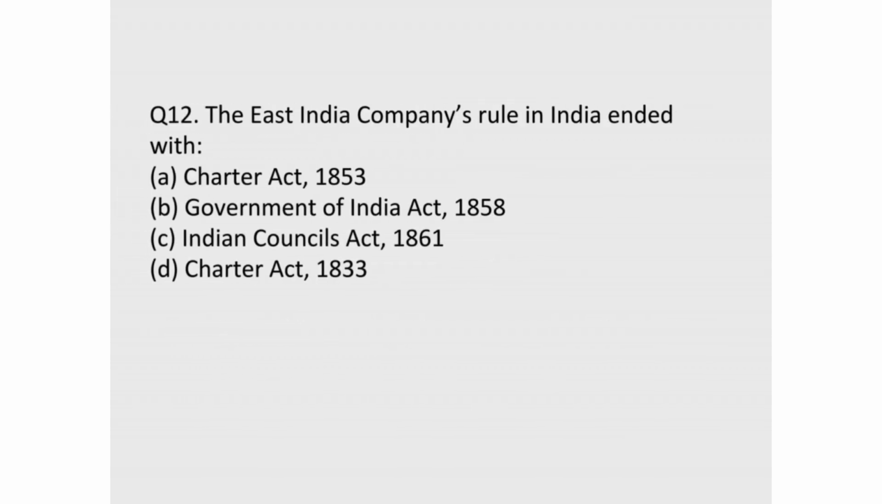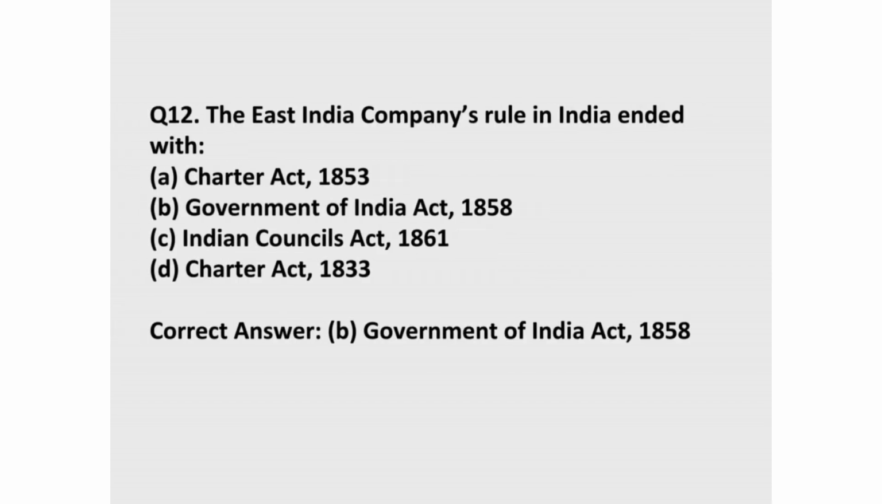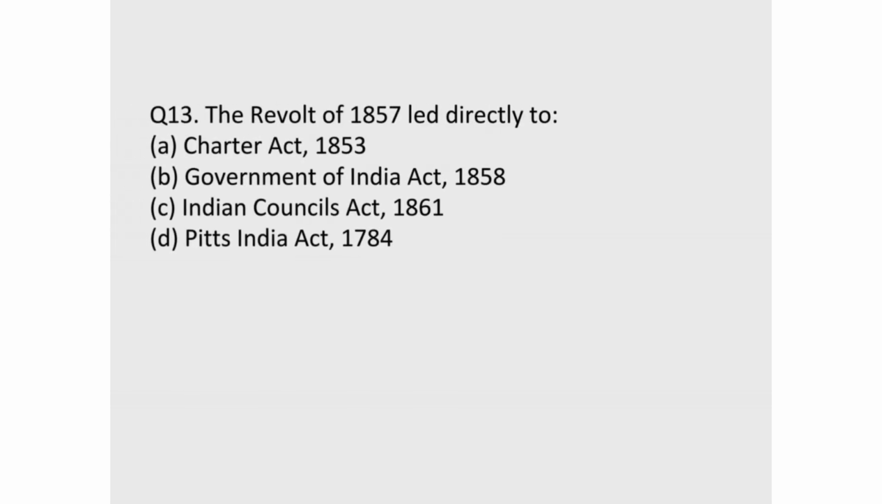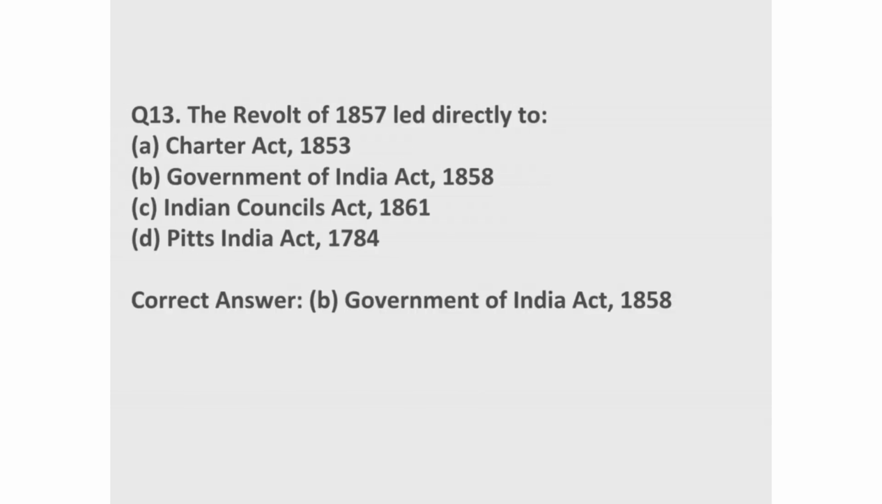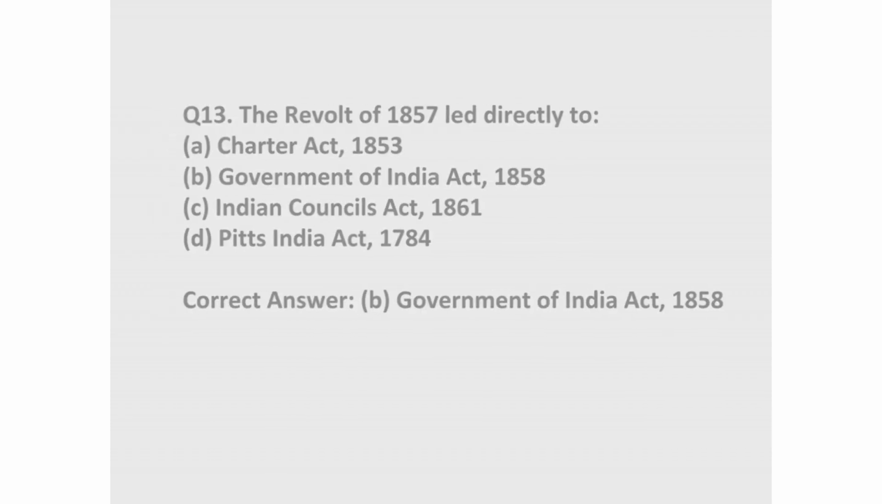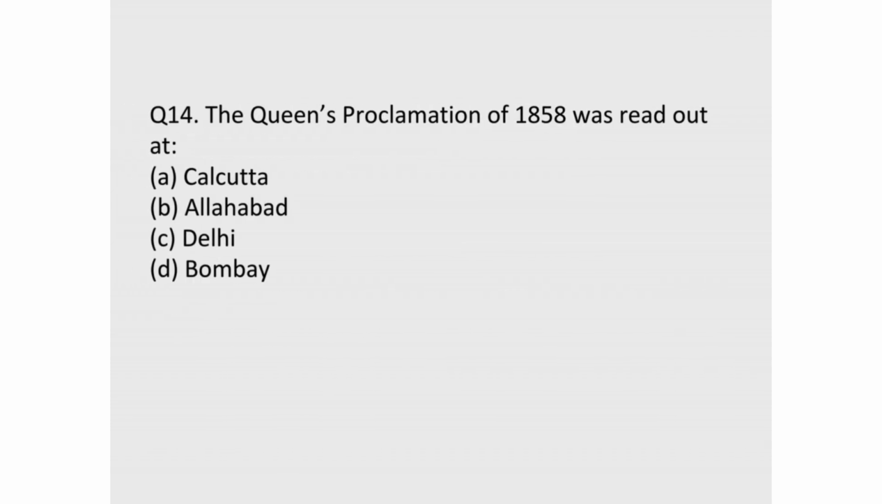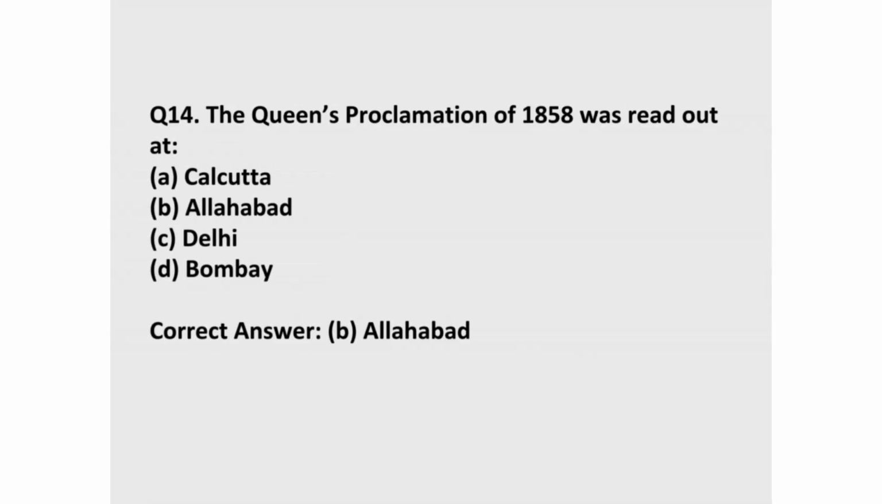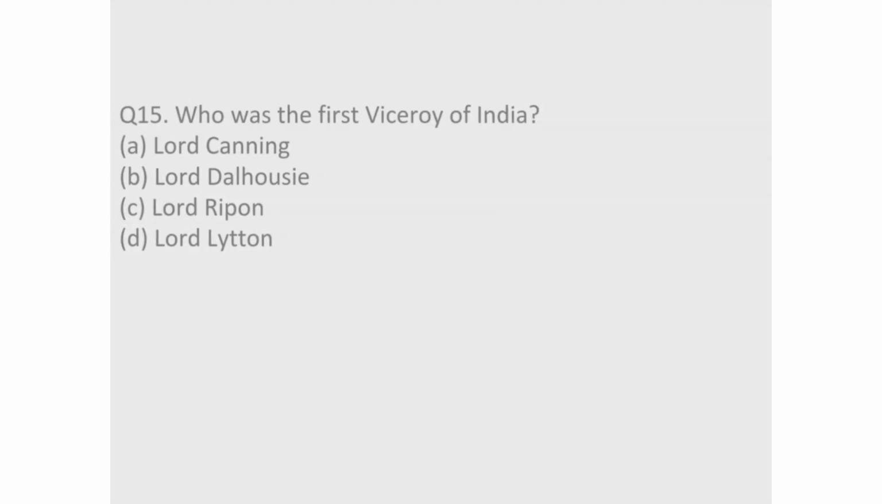12. The East India Company's rule in India ended with. Correct answer, B. Government of India Act, 1858. 13. The Revolt of 1857 led directly to. Correct answer, B. Government of India Act, 1858. 14. The Queen's Proclamation of 1858 was read out at. Correct answer, B. Allahabad.